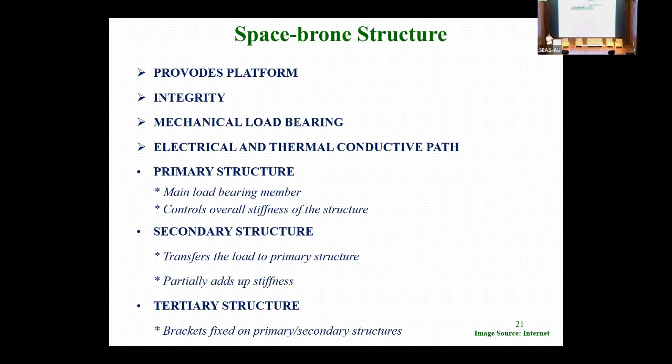The secondary structure is basically to decouple from the primary structure, so only stiffness and some kind of distance requirement is there. So we can choose what kind of material and what kind of configuration we have to go for in the structures. And tertiary structures are definitely only for functional purposes. The requirement is there, but it is not in line with the primary and secondary.